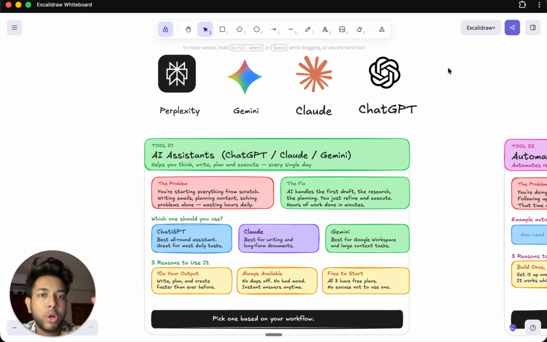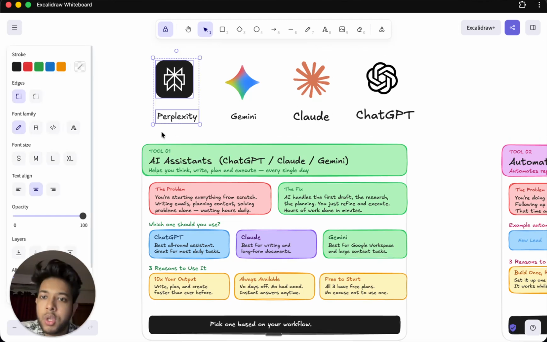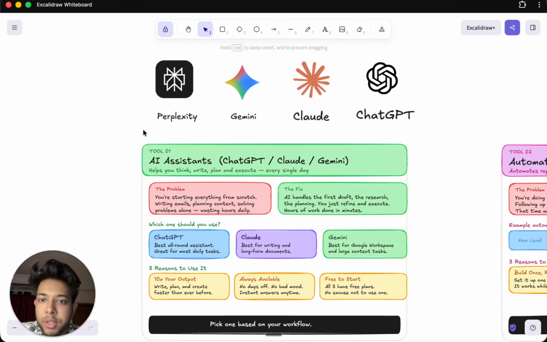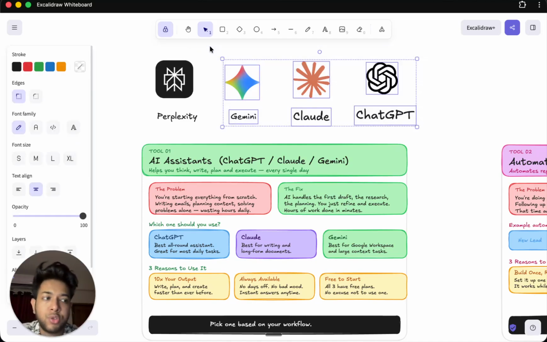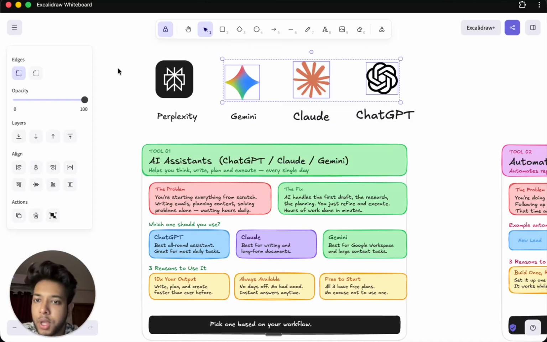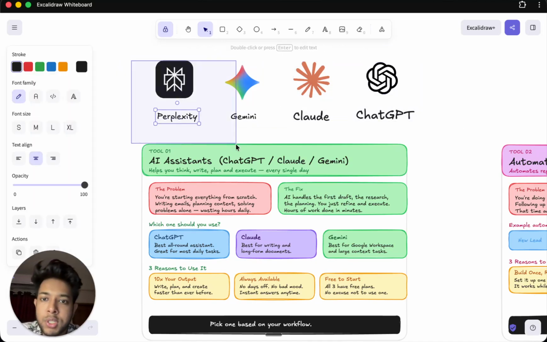So whenever a new model comes in for, let's say, ChatGPT or Claude, they have been trained on the data for a specific time period, let's say March 2026 or March 2025 and all of that. They cannot pull the live information from the internet. So when you're trying to pull the data from the internet, you can just use this tool right away. Even though all of these 3 tools have a tool called web search where you can actually pull data from the internet, I'd recommend you guys use this, because it pulls information from multiple sources accurately, and it presents you the insights from a lot of sites in a very structured way.